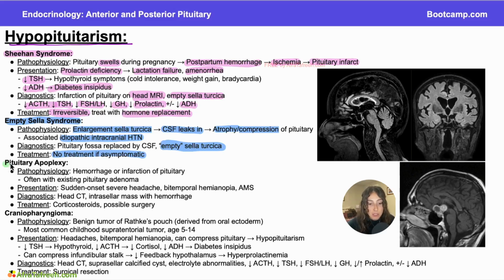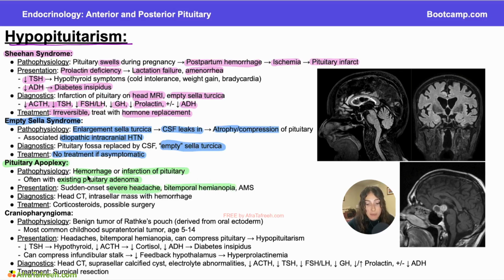The next cause of hypopituitarism that I want to talk about is pituitary apoplexy. And this is going to be another hemorrhage or an infarction of the pituitary. We talked up here about how postpartum hemorrhage is often a cause of ischemia and decreased blood flow to the pituitary, but in this case, this hemorrhage or infarction often occurs with an existing pituitary adenoma. The presentation is sudden onset severe headache because we're having this very sudden hemorrhage or infarct in our brain, so we can have a severe headache with that.